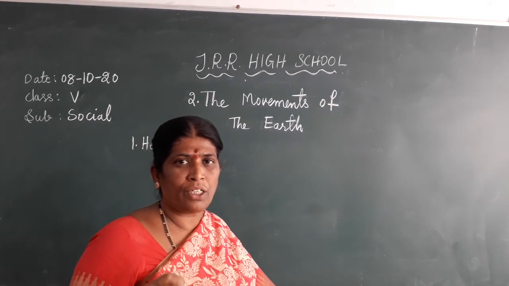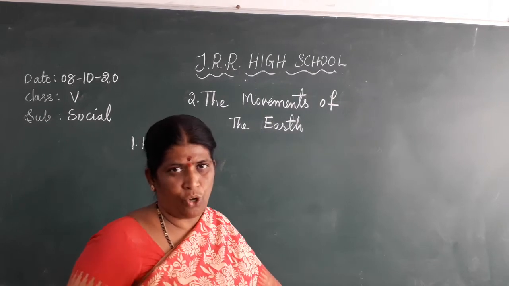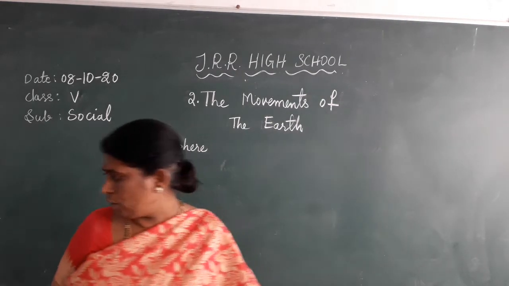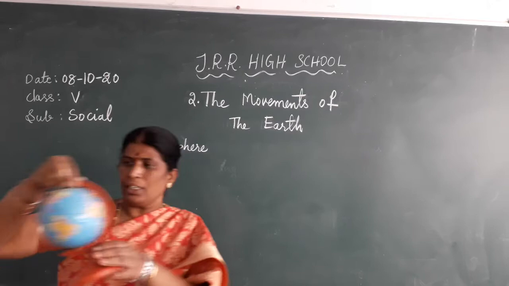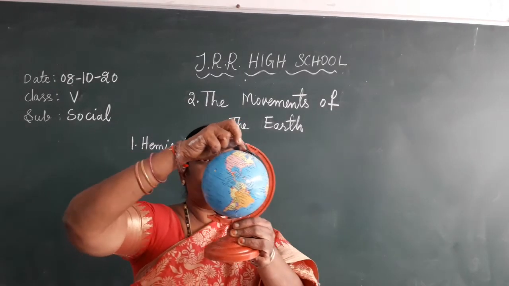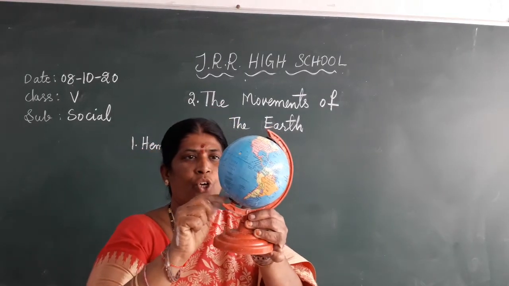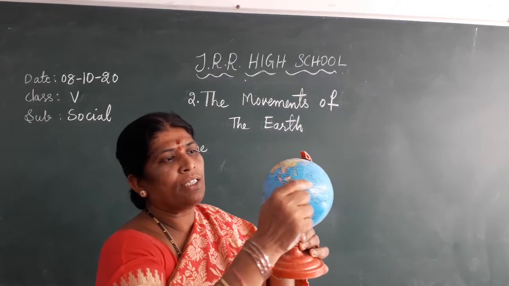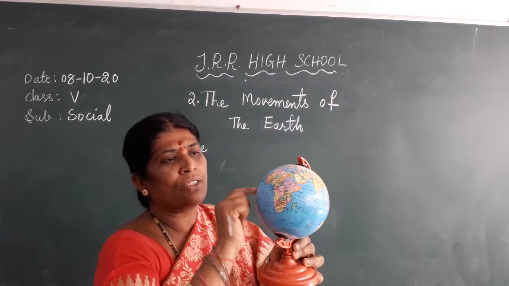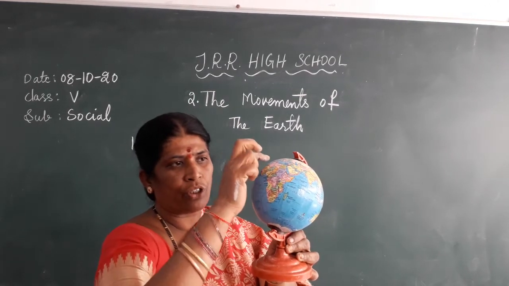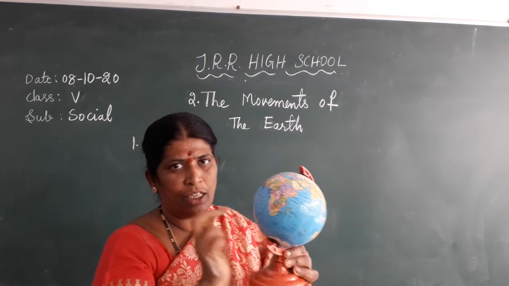Not only that, we have learned about the north pole and the south pole. The top of the earth is the north pole. See here on the globe: this is the north pole, down is the south pole, and here is the equator, which divides the earth into two equal halves, the northern hemisphere and the southern hemisphere.